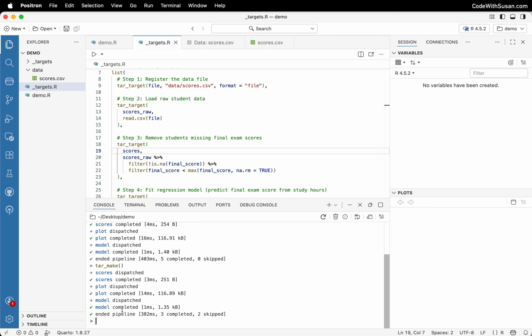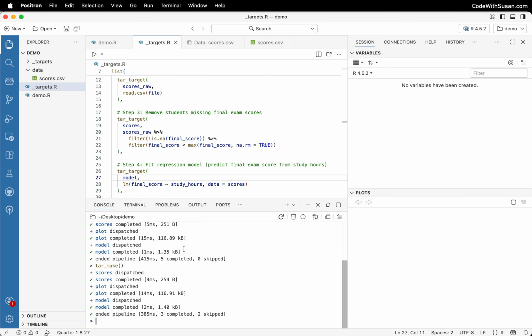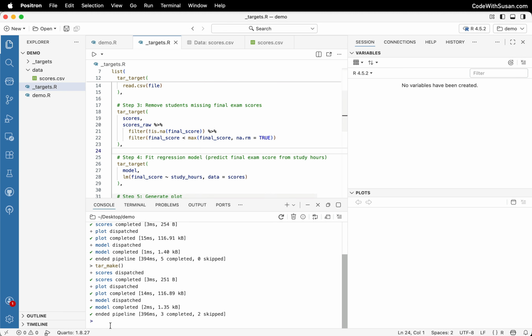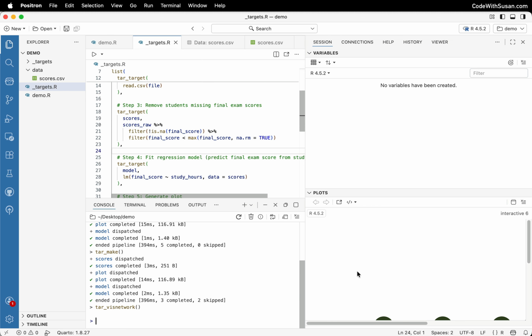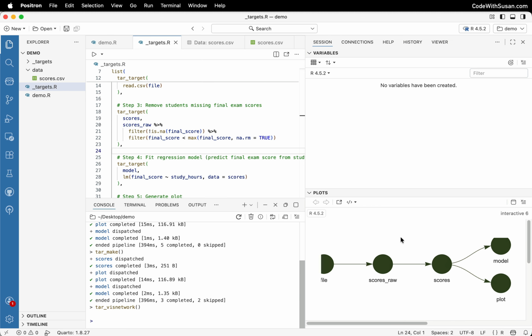So long story short, once you've built your pipeline, targets keeps track of what steps in that pipeline are dependent upon each other and only reruns what is necessary. To understand your dependencies, you can run the function tar_visnetwork. This is going to generate a plot that shows all of your targets and their dependencies to one another.